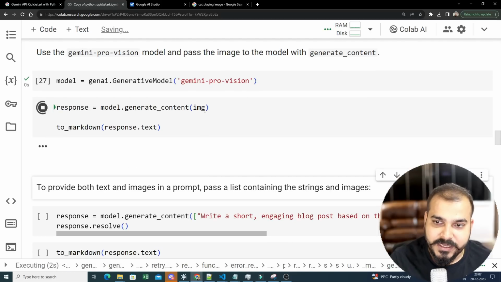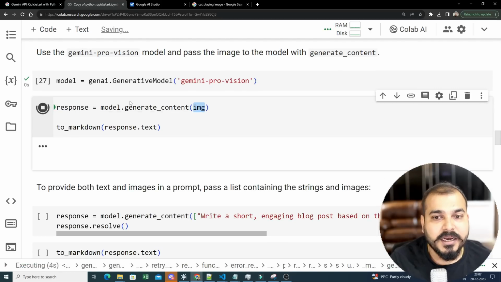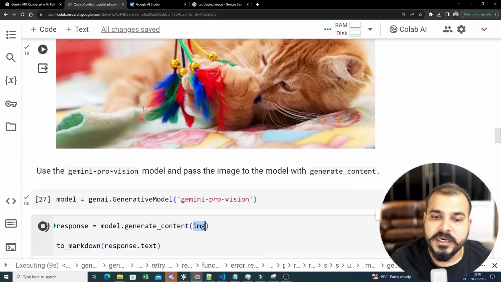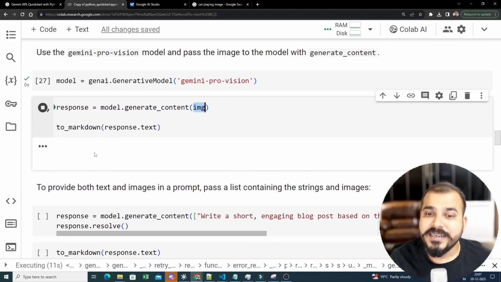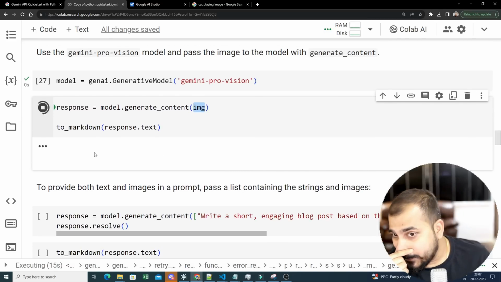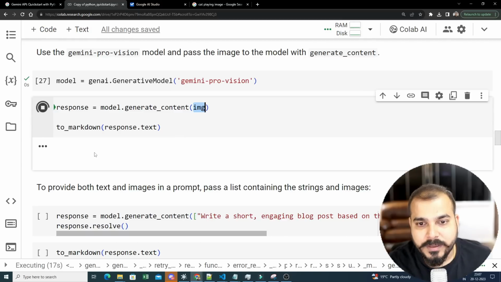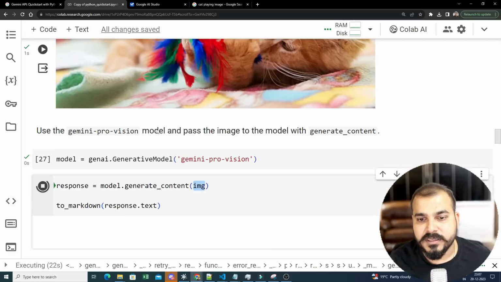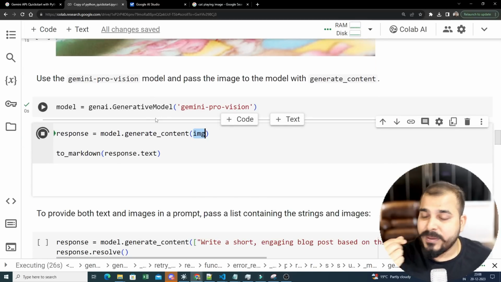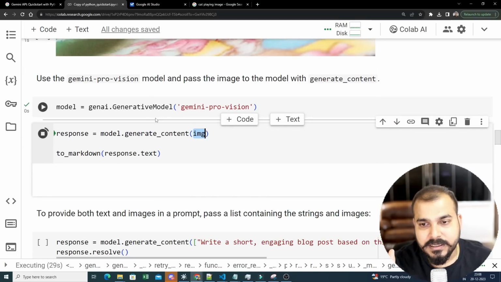It is going to take that image here. Directly we are giving the image. Now it is going to understand this specific image, read it, and give me a response in text. Okay. Now let's see. So this looks amazing till here, but let's see the response. I really want to see it, and it is taking some amount of time. I think with the paid API it will be a little bit less, but again, it depends on the image size and how we are specifically calling it.